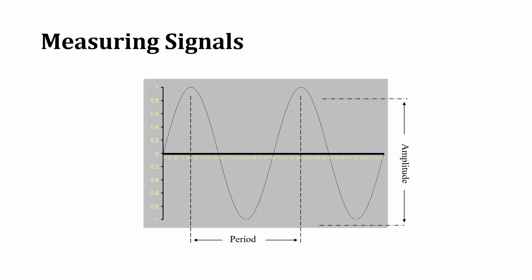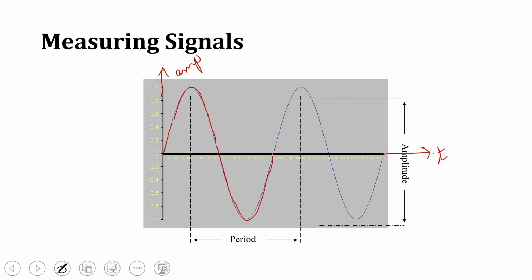This is an example of how we measure a signal. If we look at this signal, the x-axis is always with reference to time, and the y-axis is always with reference to amplitude. Depending upon the time period, the variation of amplitude in the signal is measured and plotted here.